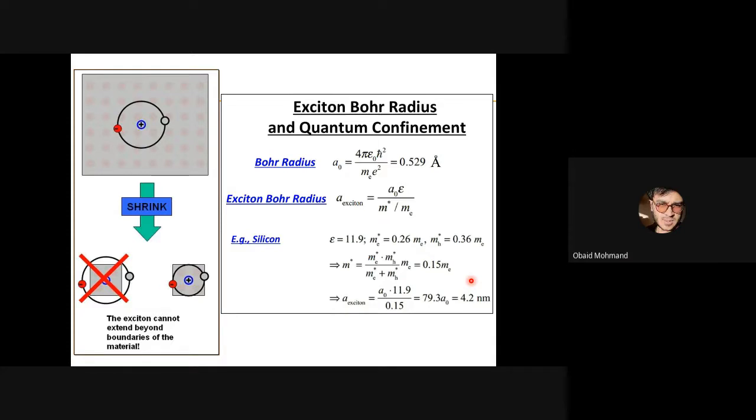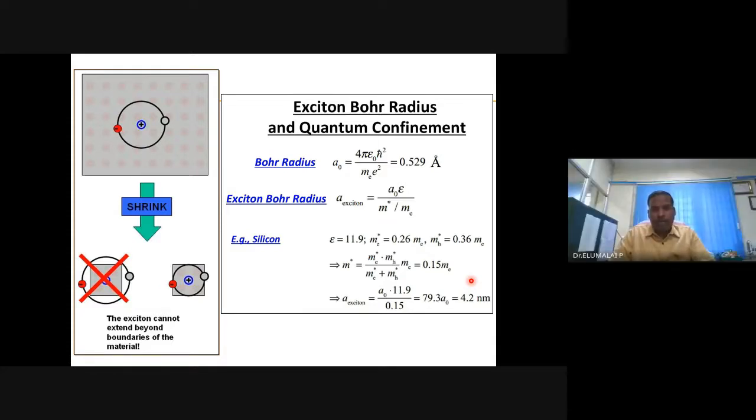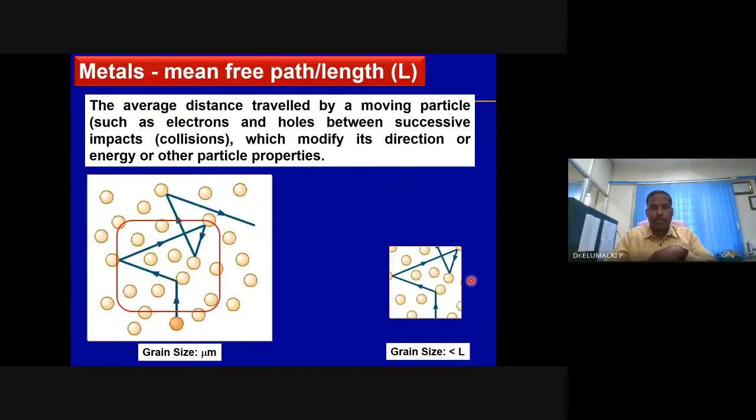Yes, sir. It means that to see the nanoscale properties of silicon, you have to make the grain size of silicon equal to or less than 4.2 nanometers. Only then can you see the real nanoscale properties. There will be a change in the band gap, in the conductivity, and in the optical properties. And it is highly characteristic.